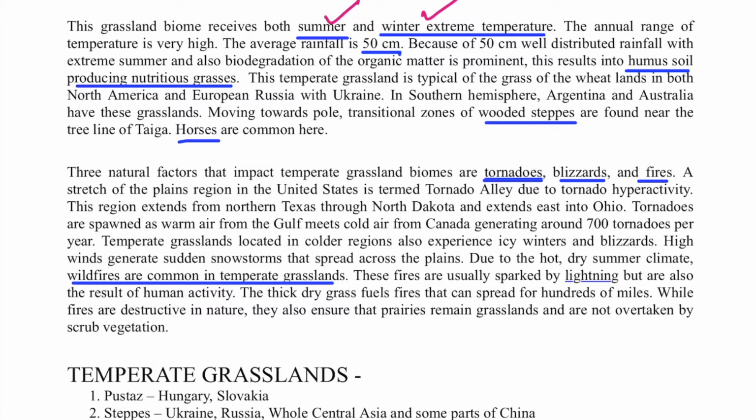Rainfall will be around 50 cm, but it will be properly distributed, and the grasses are nutritious. That is why these areas are mainly known as the wheat cultivators. And as they do not have trees and do not have obstruction of the sunlight, the soil is very good here, because the whole matter is completely biodegradable, and it is degraded, and it goes back to the soil. So that is why the soil is somewhat fertile here.